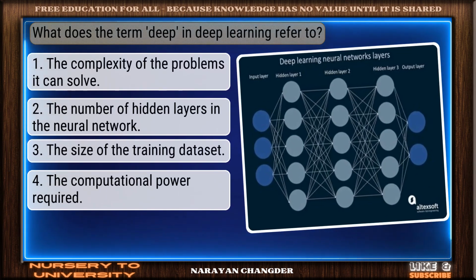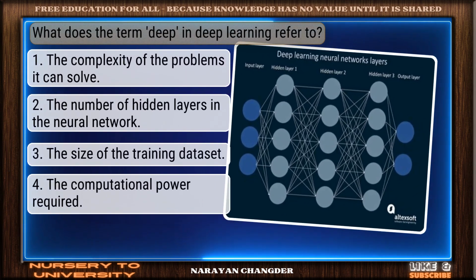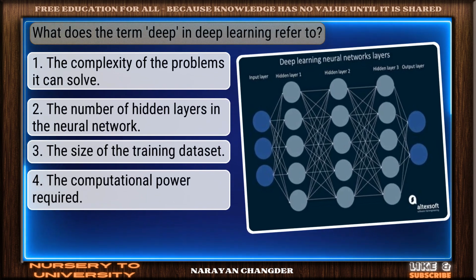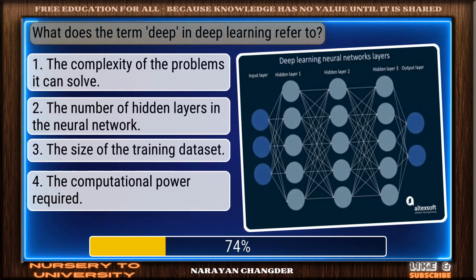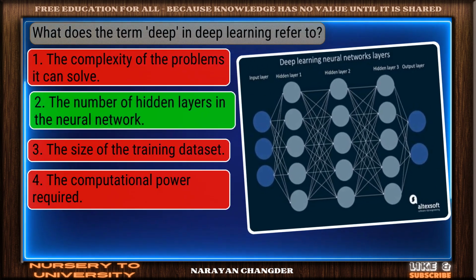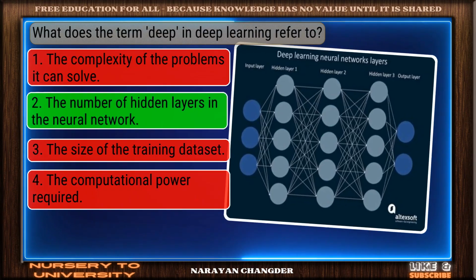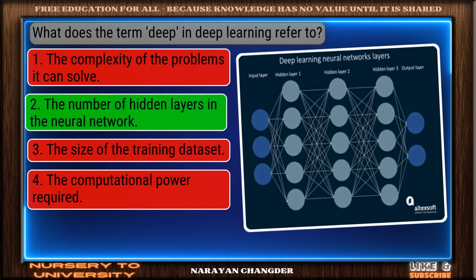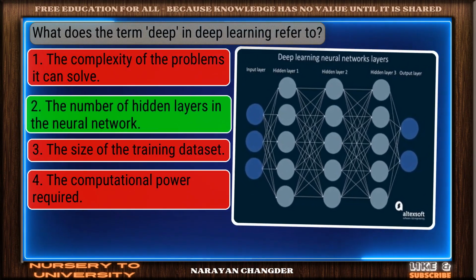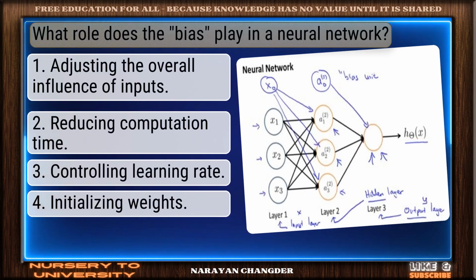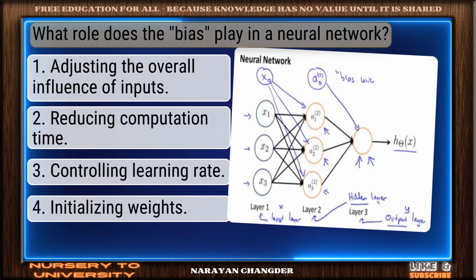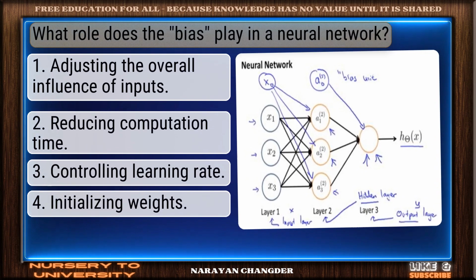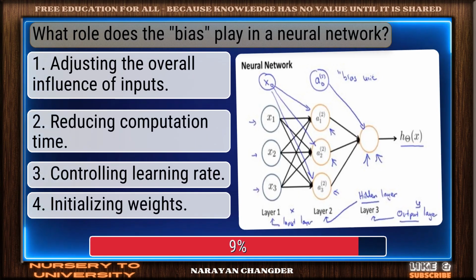Question number 37. What does the term deep in deep learning refer to? Clear logic. Your choice, the number of hidden layers in the neural network, is sound and 100% true. Question number 38. What role does the bias play in a neural network?